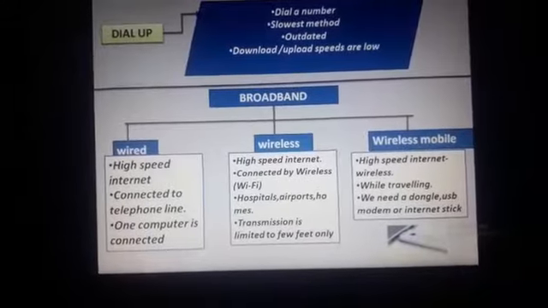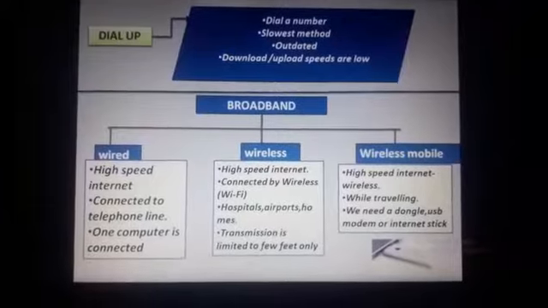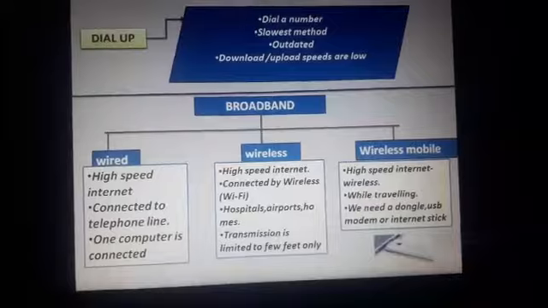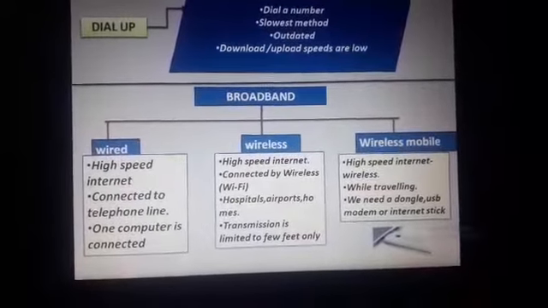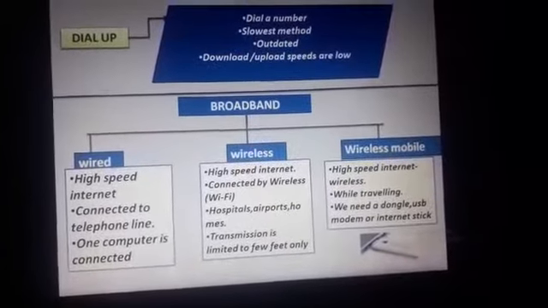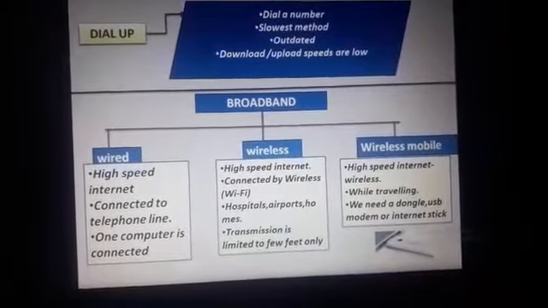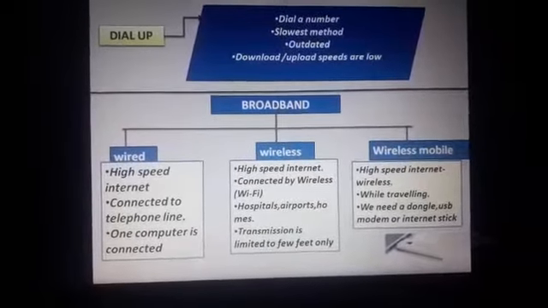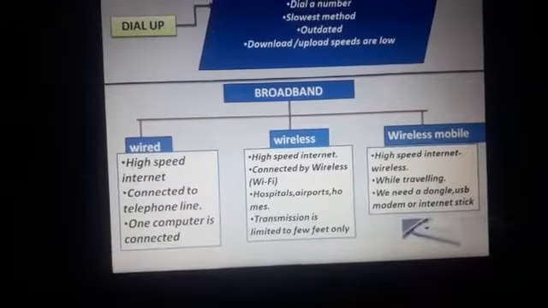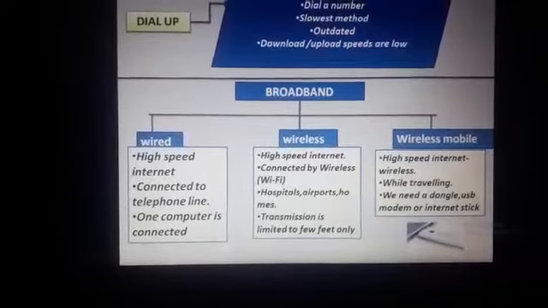The next type of technology we need is the broadband. Nowadays, most people are using the broadband technology. In broadband technology, a computer is continuously connected to the internet through an existing phone line. Previously, in dial-up technology, you needed to dial a number to get connected to the internet, but as long as you're using the internet, your telephone line is busy.